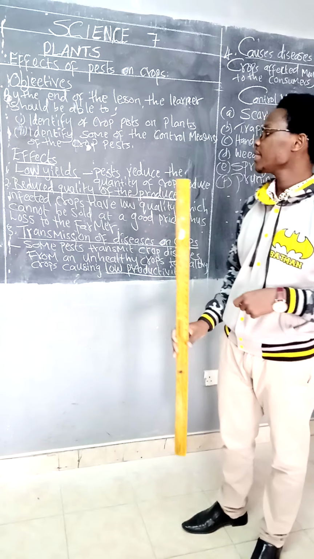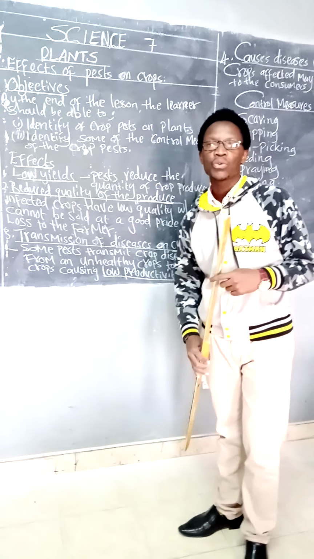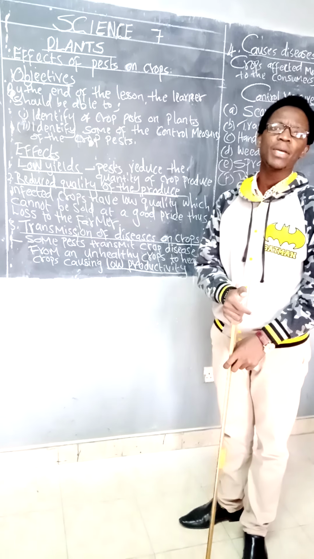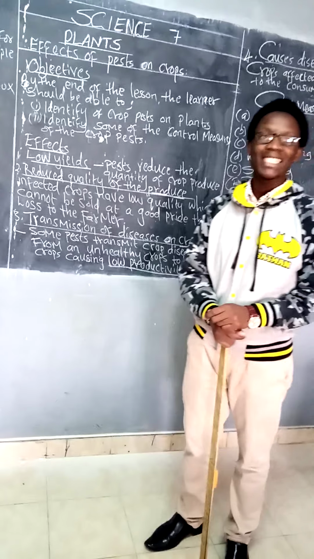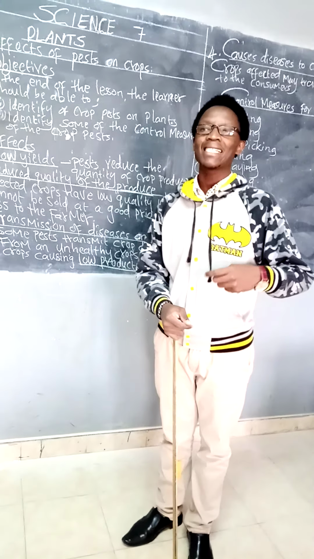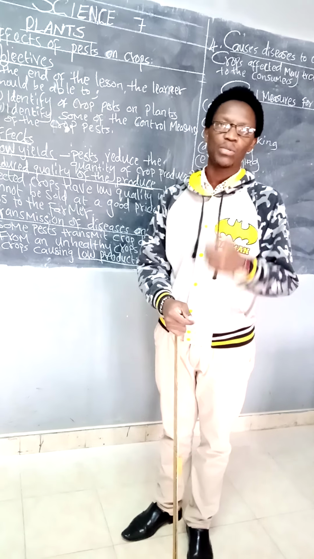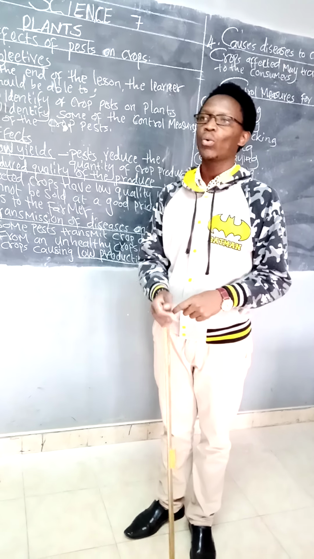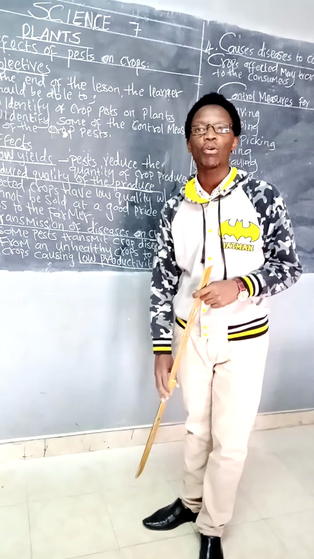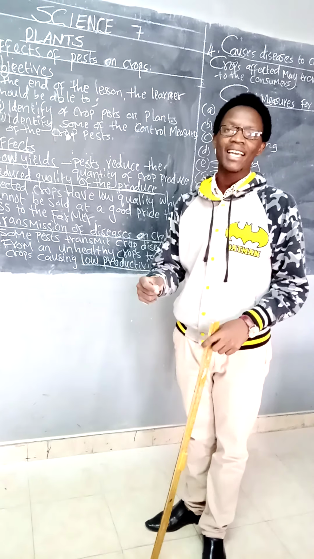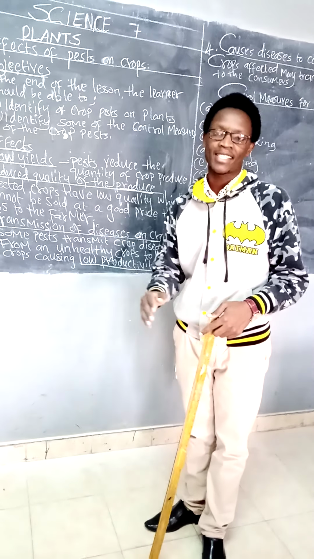The other one is reduced quality of the produce. What do we mean by the quality of the produce? When you talk of quality, it is the goodness of something. How good something is. That's what we talk of quality. So what happens if pests destroy your crops? Meaning the goodness of those crops reduces.